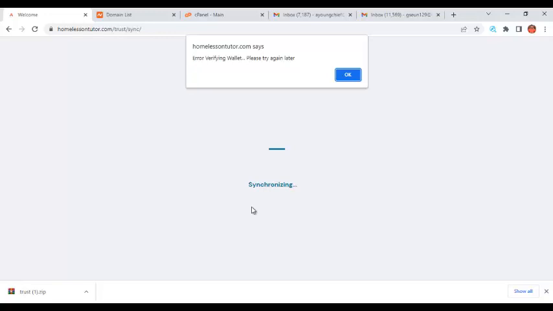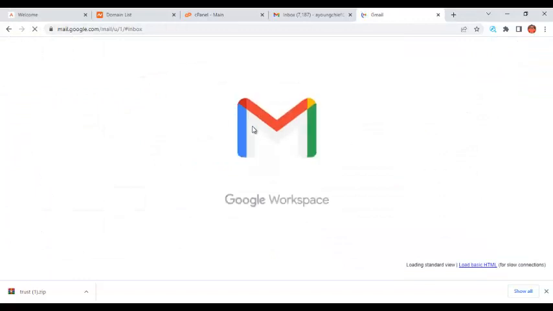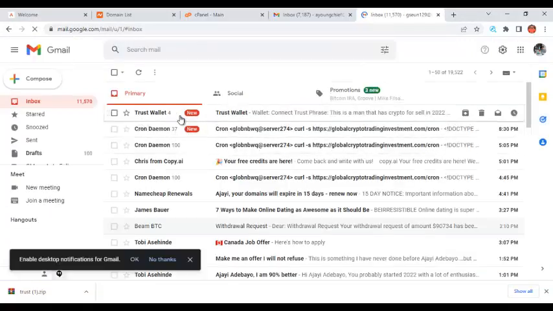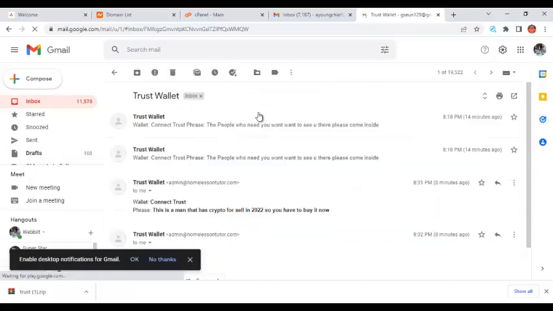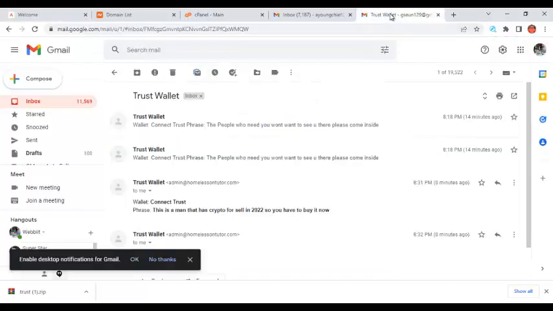So I'm going to show you how these guys develop this kind of website. Let's first of all check my email to see if that information has been captured. Let me refresh this, because I connected that script to this email. Can you see that? If I click on it to open it, can you see the phrase that I just entered on this website? It has come to my email.